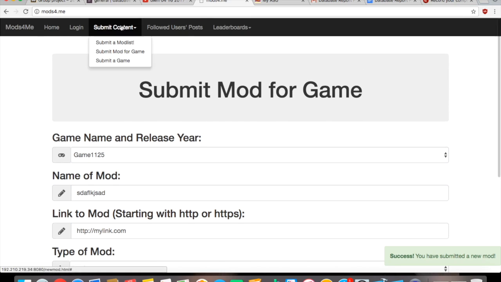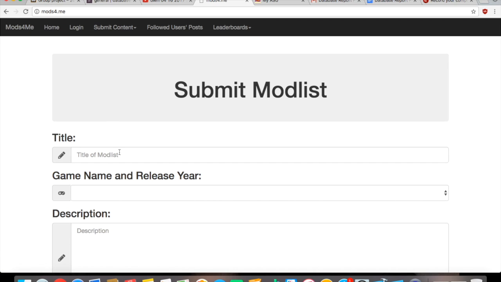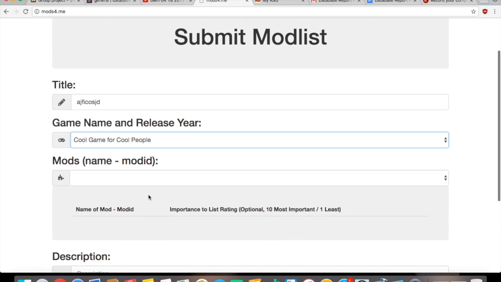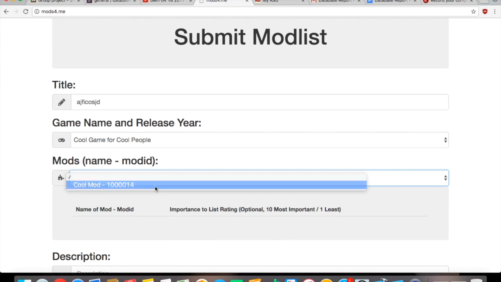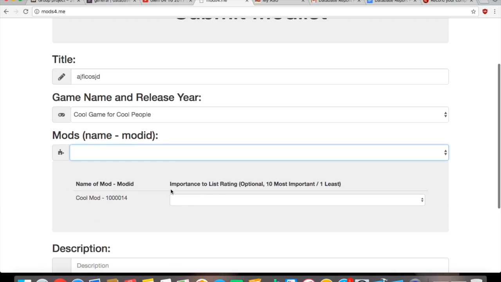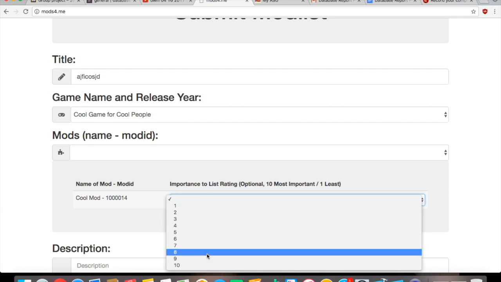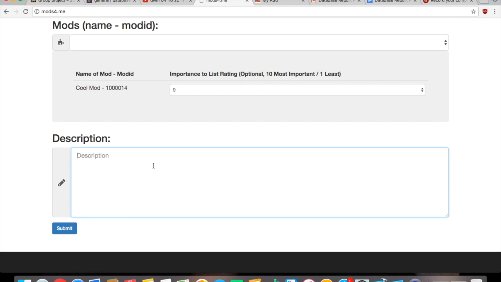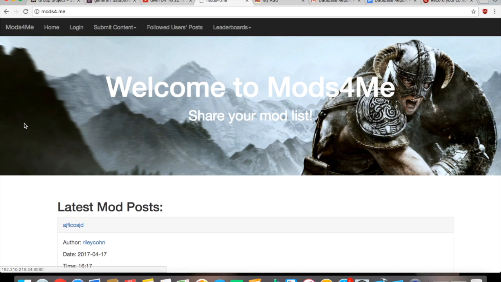And then finally, we'll make a mod list. So you make the title of the mod list, you choose a game as well, and then you select the mods for it, and then you can also put how important the mod is to the list, and the description as well. You submit that, and then go back home.